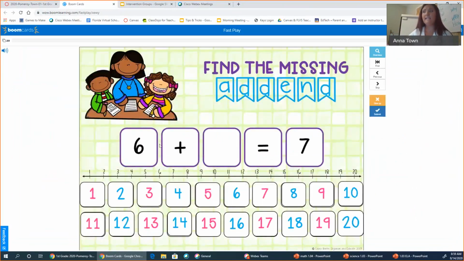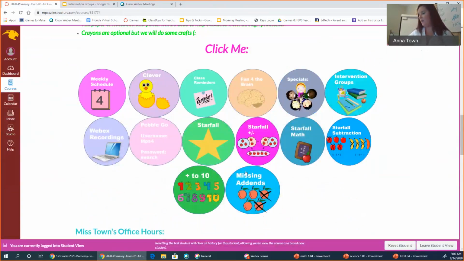And it has a missing addend problem. Remember, the numbers before and after the plus sign are our addends. So we are missing an addend. We have one, but we're missing one and we need to find it. And we're given our sum. 6 plus what is equal to 7? It would be 1. Remember, on a piece of paper, you would draw 7 counters. You would cross out 6, and the number of counters that you are left with is your answer. So please work on that site today as well.